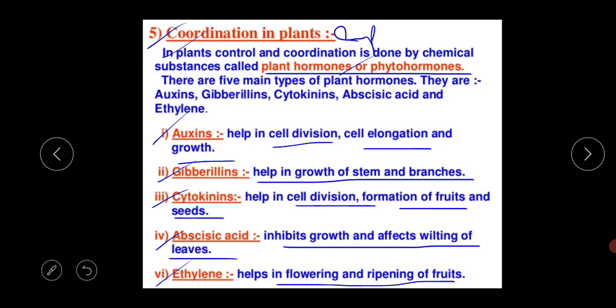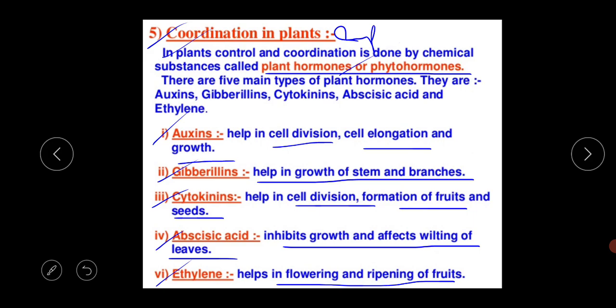So these are the total 5 phytohormones in the plant's body, each with specific and definite functions. For your exam, just remember each and every hormone's name with their 1 to 2 functions. I think this slide will help you a lot for easy memorization.